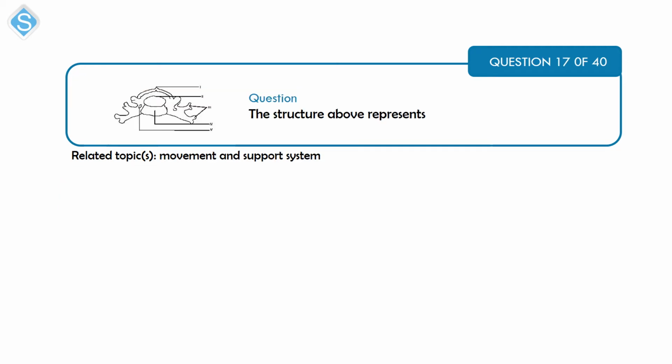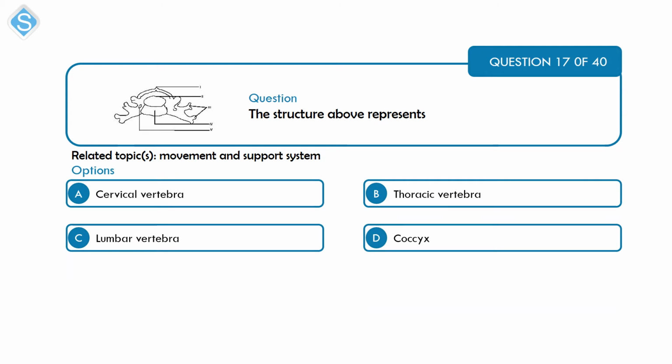Next question is on movement and support system. The structure above represents A, cervical vertebrae, B, thoracic vertebrae, C, lumbar vertebrae, and D, the coccyx.